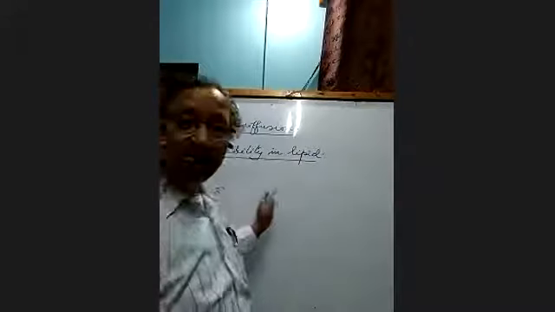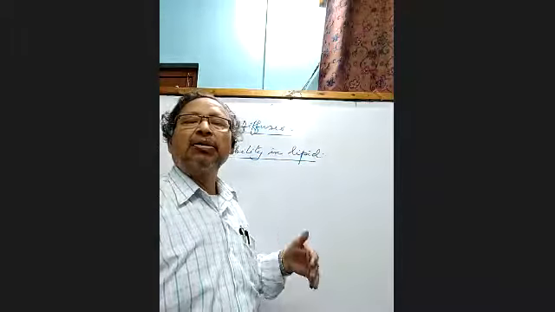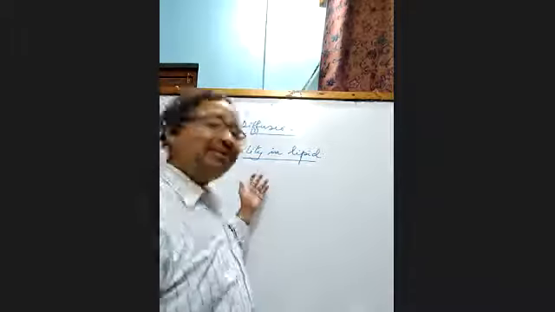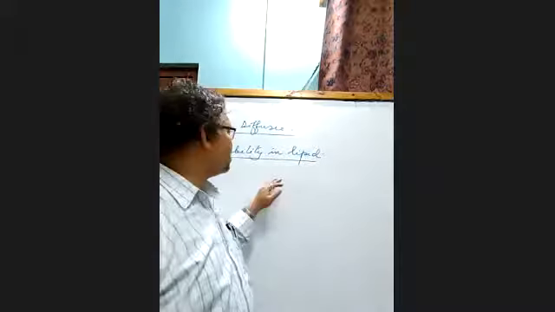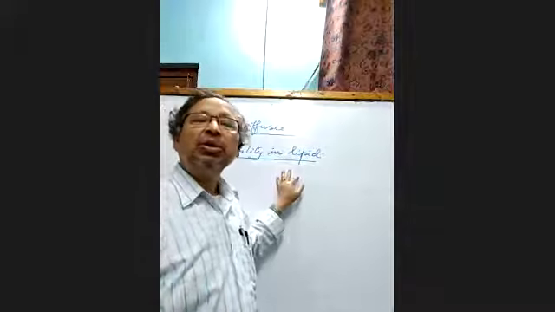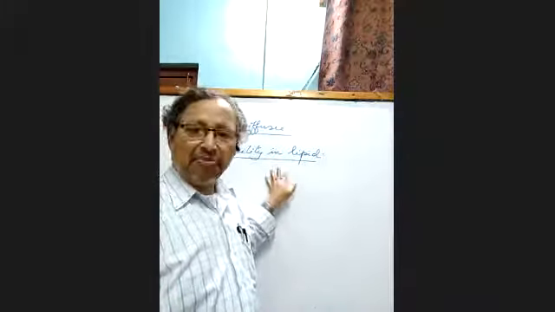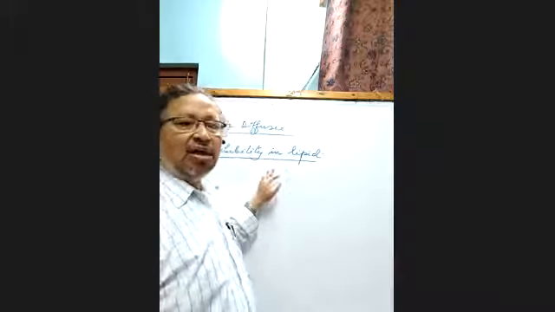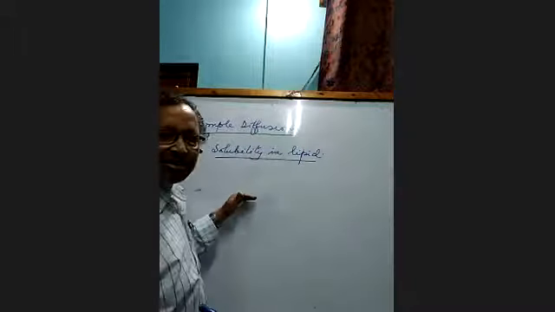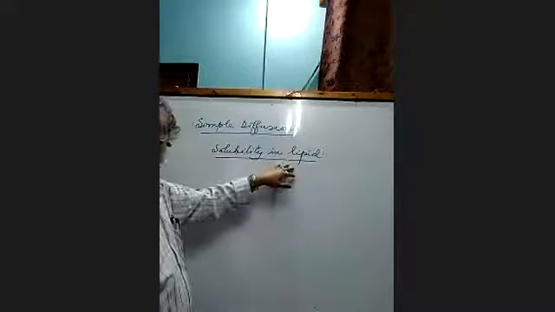Those substances which are soluble in lipid diffuse or move across the membrane more easily than those which are not soluble in lipid. This is because lipid is the major constituent of the cell membrane. So hydrophilic substances find difficulty in moving across the membrane.